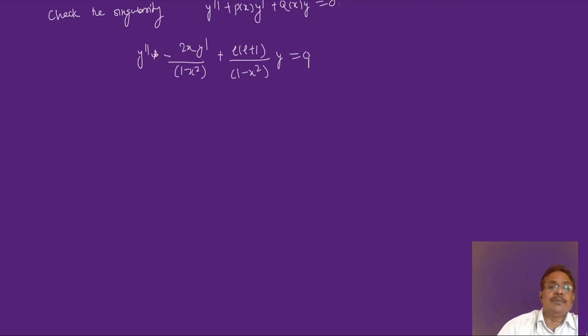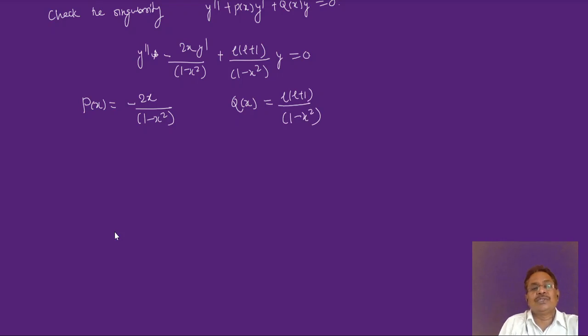Now when I compare these two equations, I'll get very easily p of x is equal to minus twice x divided by 1 minus x square, and q of x is equal to simply L into L plus 1 upon 1 minus x square.